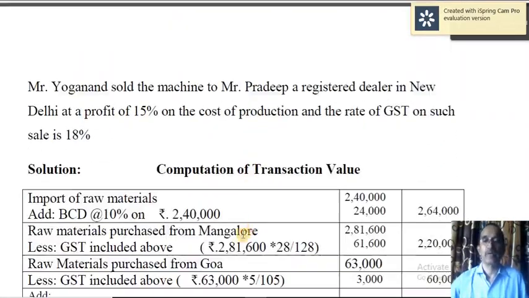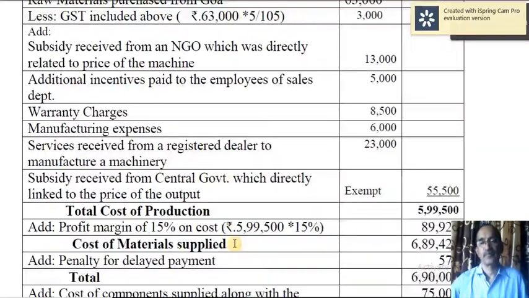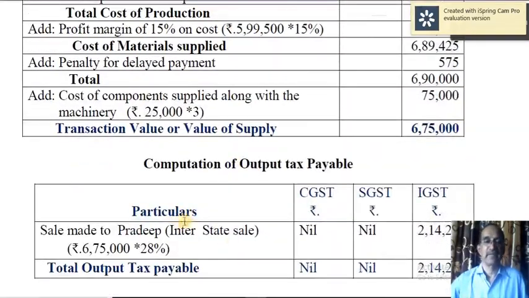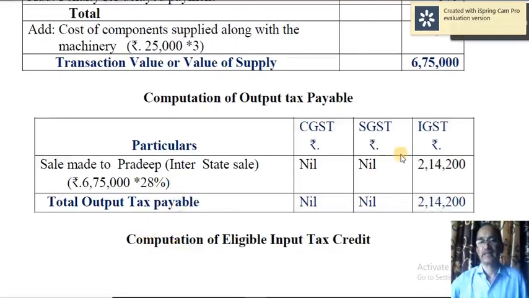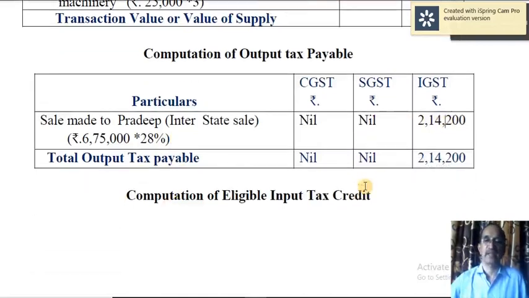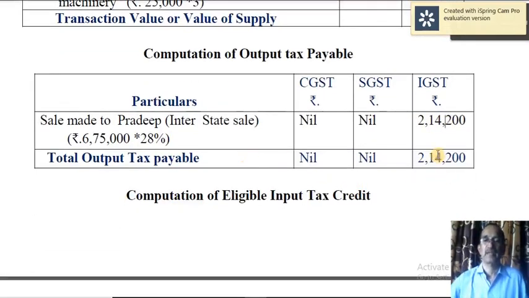So on 6,75,000 you have to apply 28%. I told you it is a mixed supply, therefore the highest rate among the different rates should be applied. As a result, IGST is 2,14,200. That is the total output tax. No output tax as far as CGST and SGST are concerned.